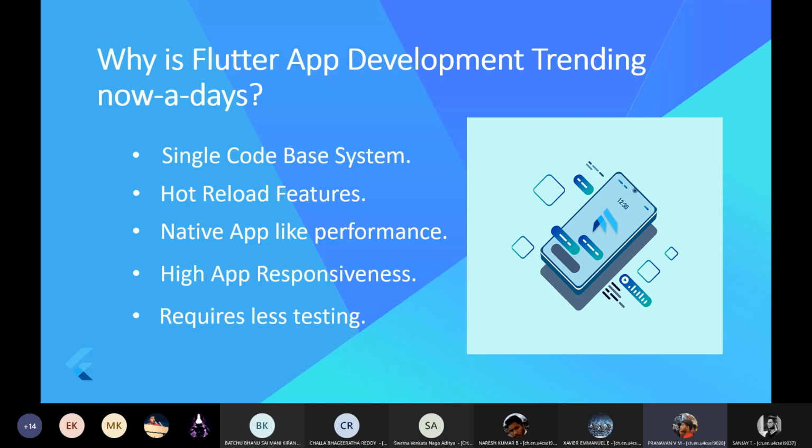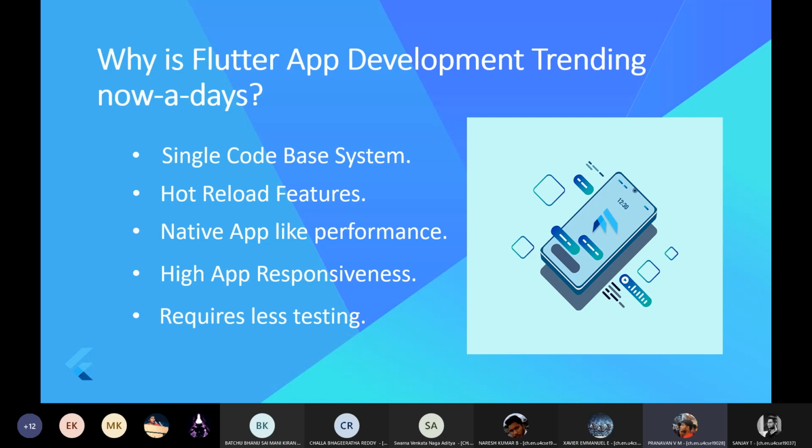Flutter apps run seamlessly on both Android and iOS platforms. In simple words, I can say that if I write a code for an Android app, Flutter itself generates a code for the iOS app. It is a very important feature in Flutter which we cannot see in other app development platforms. For example, in Android Studio, you can only develop an application related to Android app development. In Swift, you can only develop an application related to iOS. But in Flutter, you can do both jobs in a single attempt with the help of the single code base system.